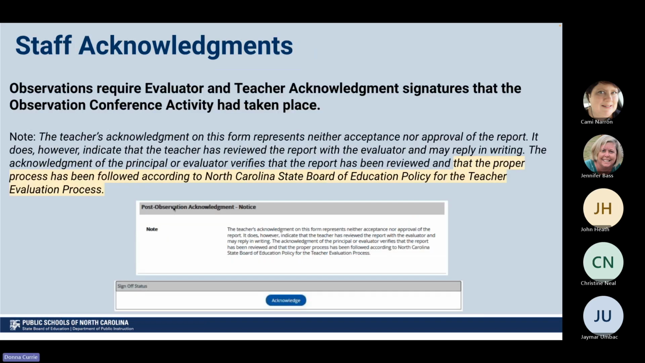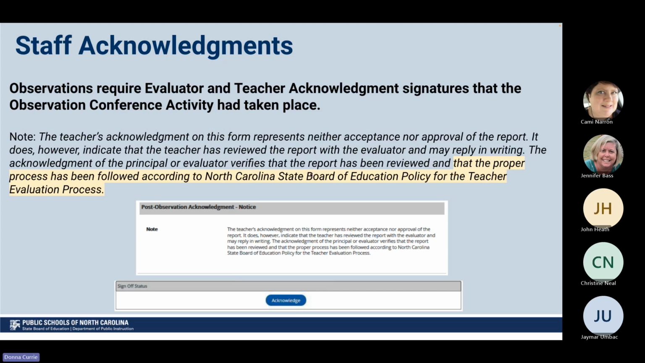After you have met and gone over this with your evaluator, then there is the option for you to acknowledge. We are aware that when you acknowledge, it does not mean that you approve what was written in that evaluation. It just simply says that you acknowledge that that information has been shared with you, and that is the process that we follow according to the North Carolina State Board of Education. So you can go ahead and acknowledge that.